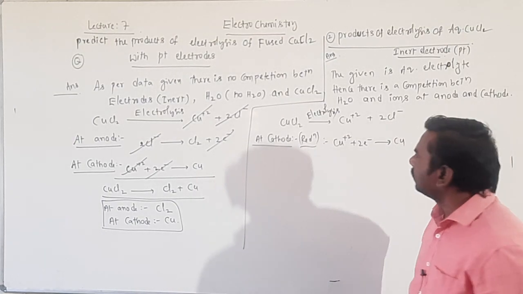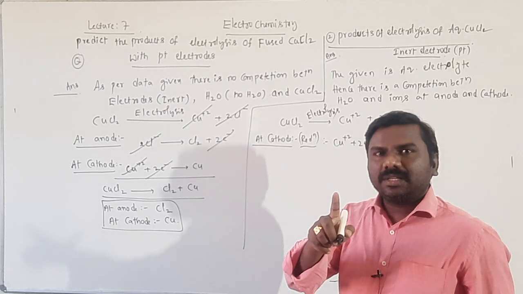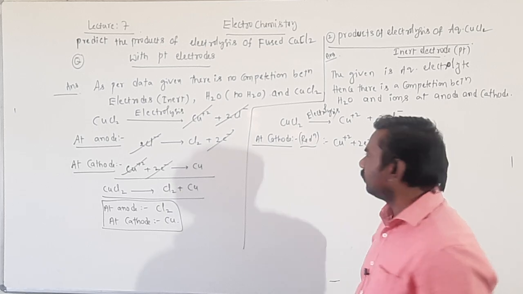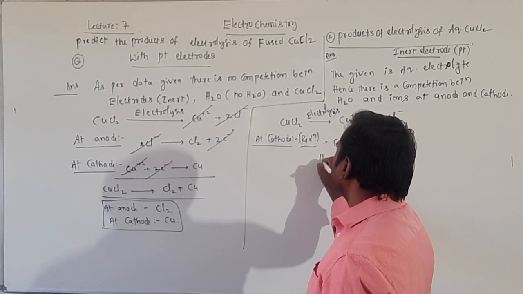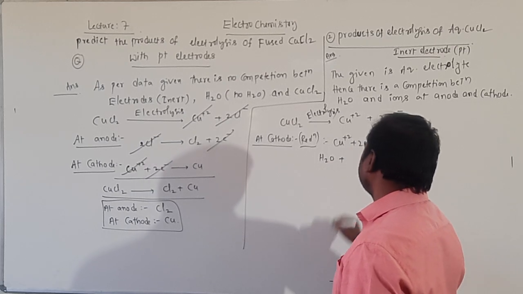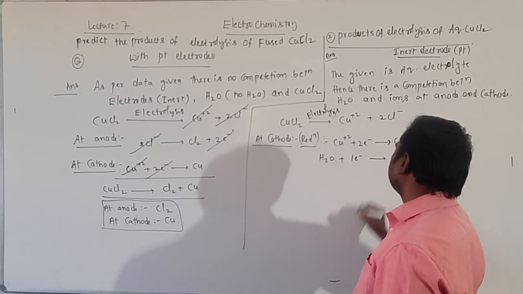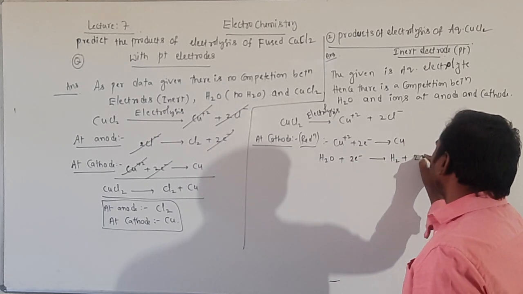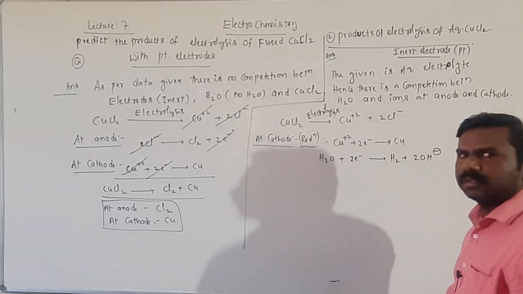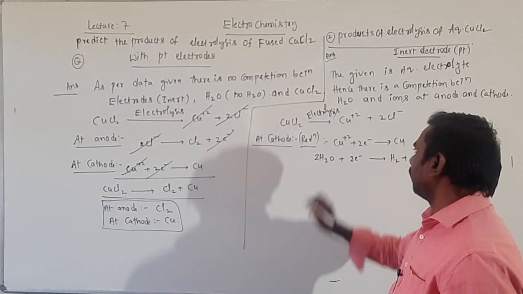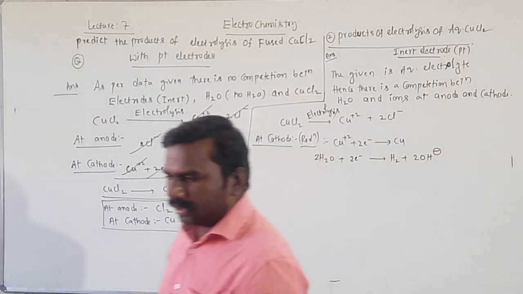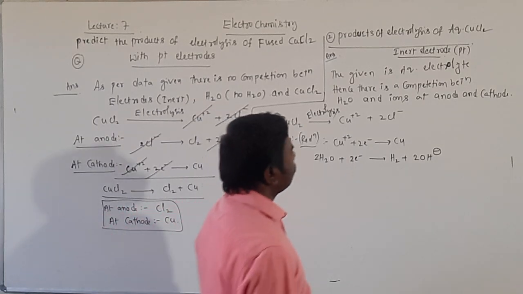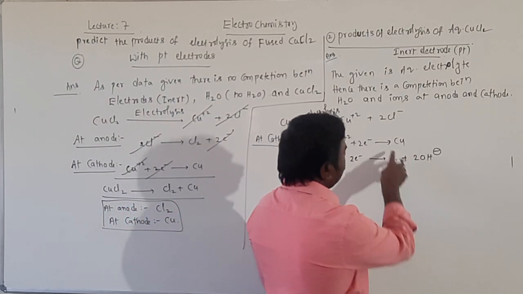Next, there is also a competition with water, because aqueous means more water content. So 2H2O gains 2 electrons, then gives H2 plus 2OH-. So 2 reactions are there.